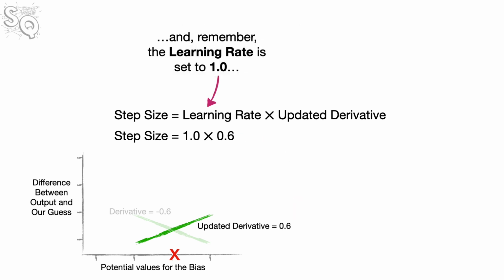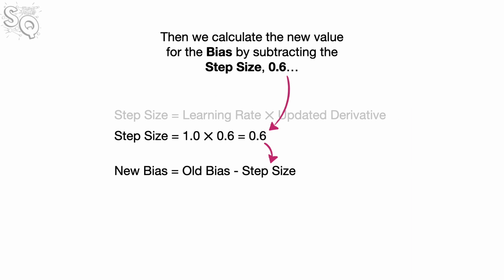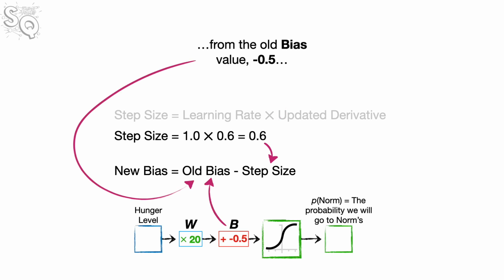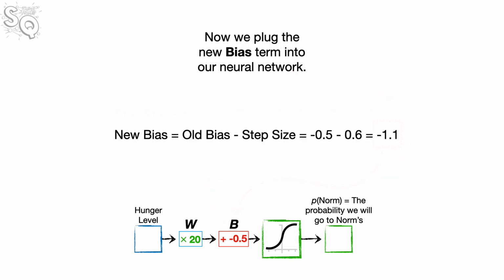And remember, the learning rate is set to 1.0, so the step size ends up being 0.6. Then we calculate the new value for the bias by subtracting the step size 0.6 from the old bias value, -0.5, to get the new bias value, negative 1.1. And now we plug the new bias term into our neural network.